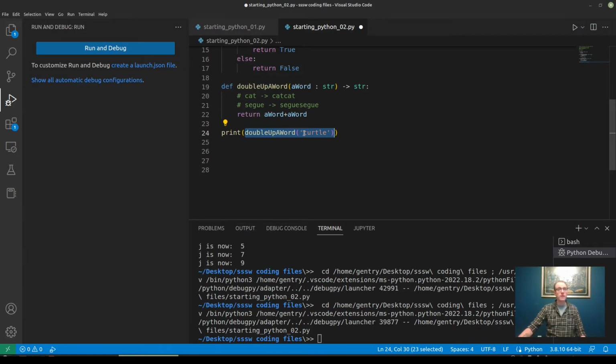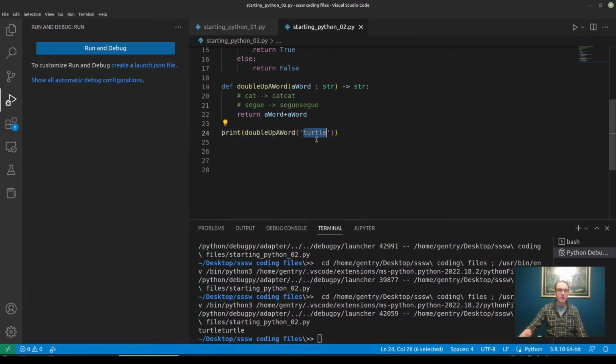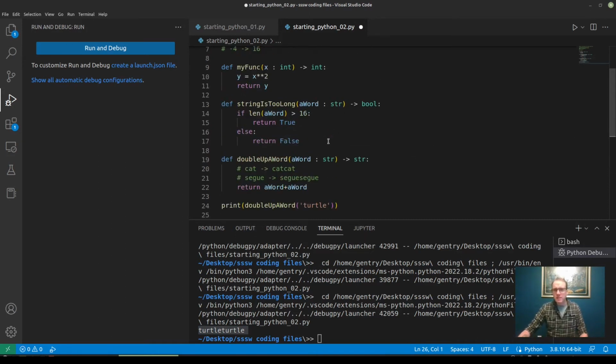The return of this function is going to be passed as an argument to the print function. And when we run this now, we see the input turtle has been related to the output turtle. We can see that down here in my terminal. So these are all groups of